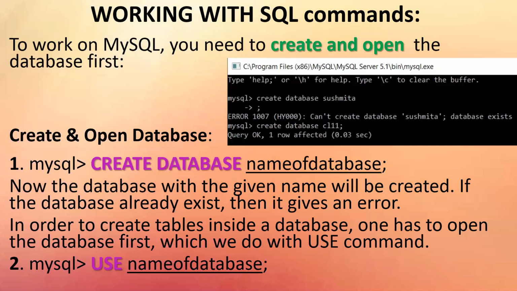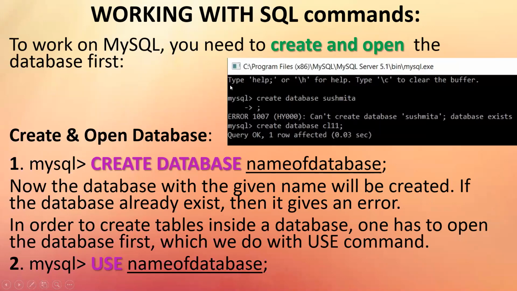I am currently not talking about installation of MySQL. That I'll tell you how to do separately. Currently, once your database is installed and you open the client part of it, I'll show you how to do it. You get something like this kind of a screen. It shows mysql.exe. This is the command prompt, called the command client. So this is the mysql.exe available here. You can see it. That's what is running.